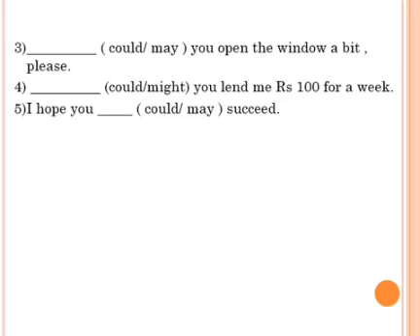Third question, options are could or may. You open the window a bit, please. Fourth, dash, the options are could or might. You lend me ₹100 for a week. Fifth question, I hope you dash, could or may, succeed.